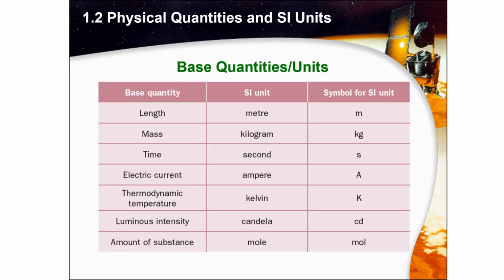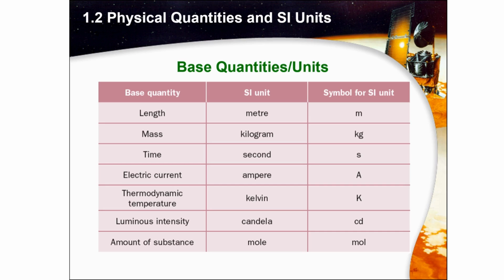If we are talking about apple and the others, we cannot make it as an SI unit. You know why? Because the name, even for apple, is not common in every country. They will call it by different names. But when we are talking about the base quantities and the units, wherever and whenever we talk about it, for example the meter, people know that we are talking about length. The symbol for the SI unit is m. So even if we are talking in Chinese or Mandarin, we are going to use the word meter. Wherever we are, we can still have the same understanding of the units.